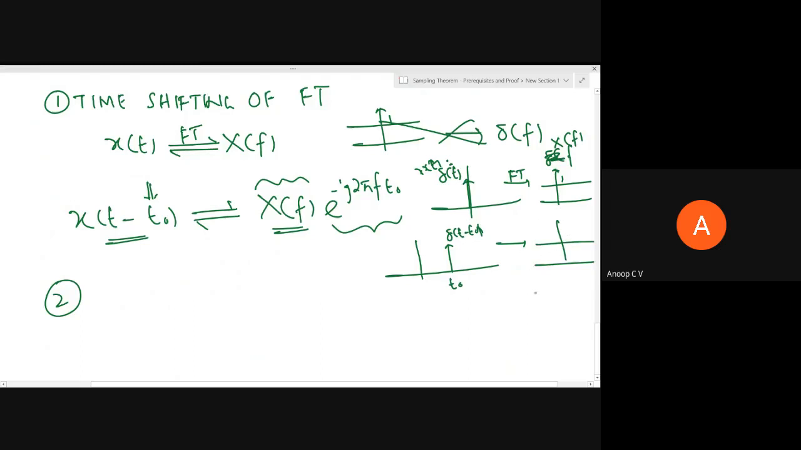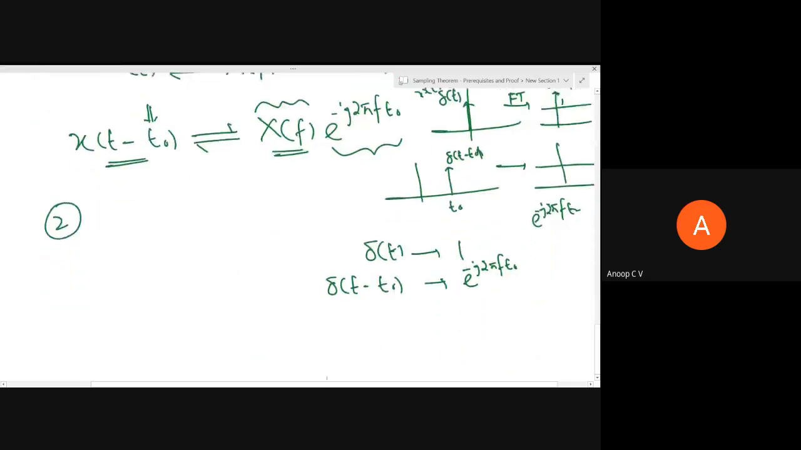Phase spectrum will be e power minus j 2 pi f t naught. So the Fourier transform of del of t is 1. So then the Fourier transform of del of t minus t naught will be equal to e power minus j 2 pi f t naught. So this is a typical application of this time shifting property, right.